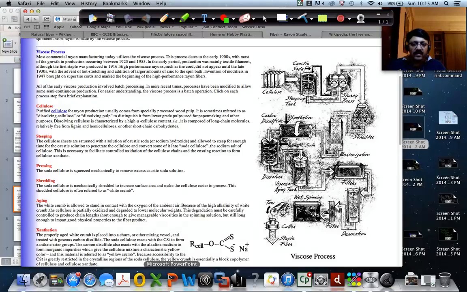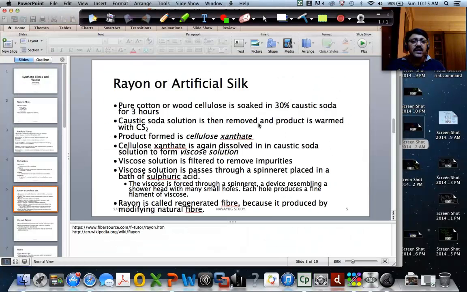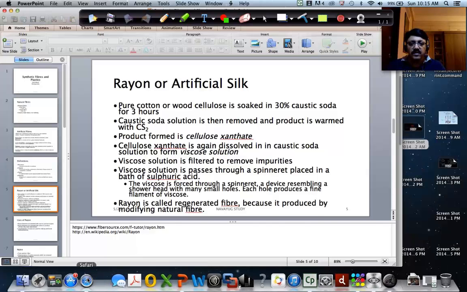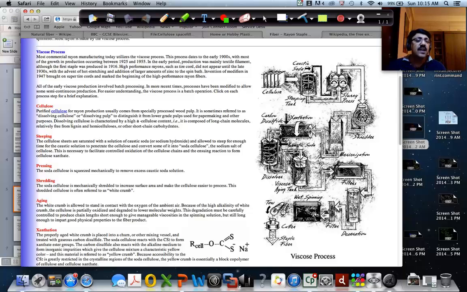So let us go back here, right? So the caustic soda solution is then removed. That removing is done by the squeezers. So it was soaked in caustic soda, right? Then these squeezers, or what you call a slurry press, remove all that caustic soda from it, and then the cellulose goes into the shredder where it is powdered, right? The shredder powders it or turns it into small pieces, and then that goes into what you call xanthation, right?